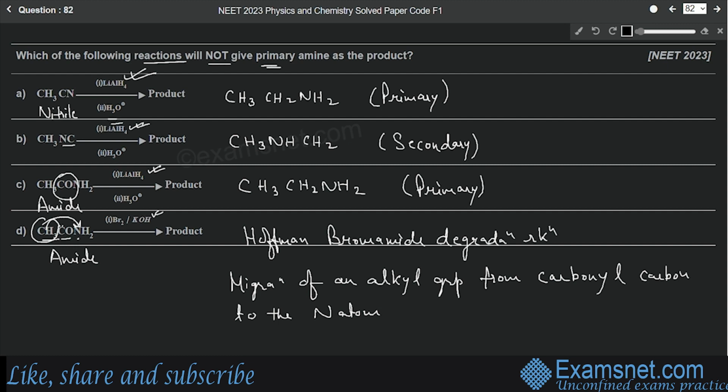So what will be the product that will be obtained? It will be CH3NH2. And as we can see, the final product will contain one carbon less than that present in the amide, because CO will be removed from here. So this is also a primary amine. So which one is not giving a primary amine? Only the second one. So option number B will be the correct answer.